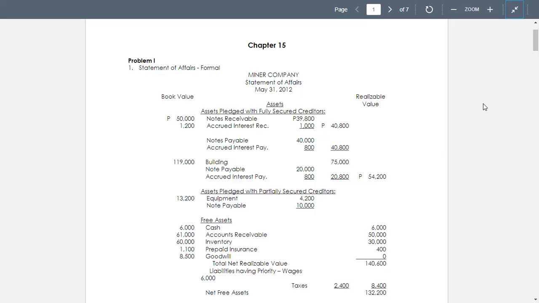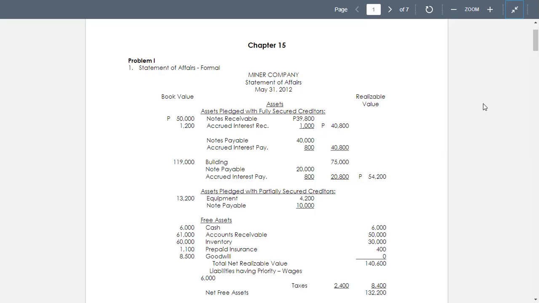The liabilities having priority: wages payable equal to 6,000, and we have the total of 8,400. That's the total including your wages. So for wages, that's equal to 2,400. And we have the liabilities having priority equal to 8,400.